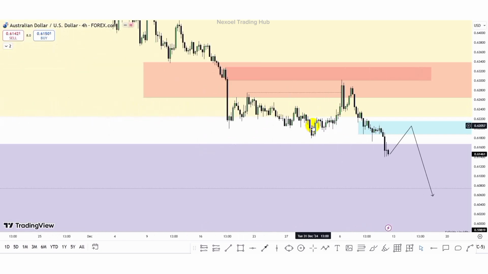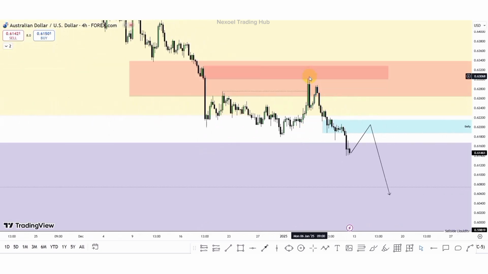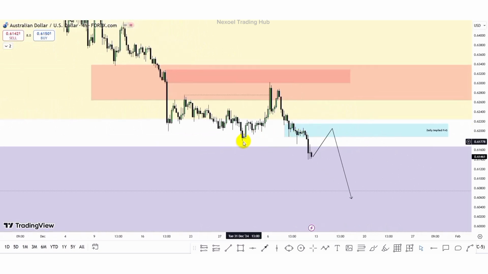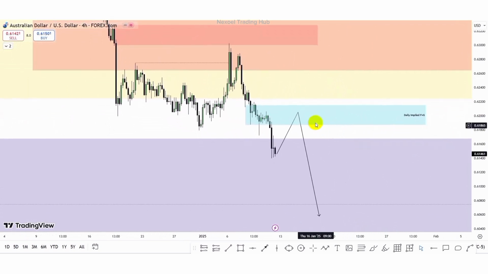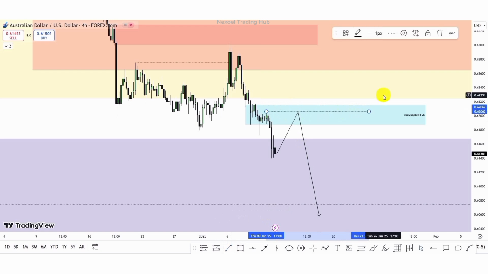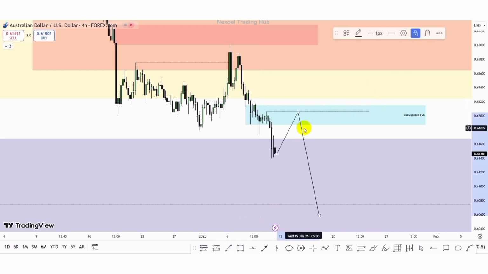So here in the 4-hour time frame, what we can see is, this is it. Price reacted at the order block, gave us the movement to the downside. And here we have a break of structure. So I want to see the buy side liquidity that price is going to take out before we have the continuation to the downside. Clearly within the daily implied fair value gap, we have the swing high points. So we may see how price is going to take out those swing high points, and then we see price reaction at this order block, and then we frame a bearish movement to the downside, or price may dip higher to react at this order block, and we frame the bearish continuation to the downside.